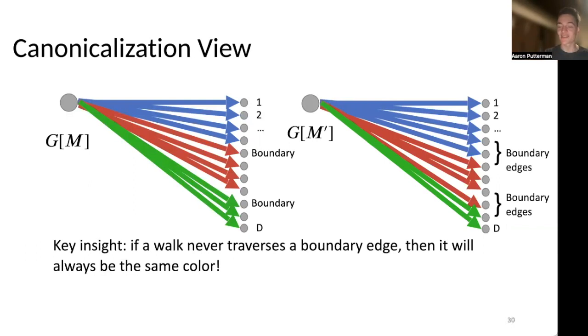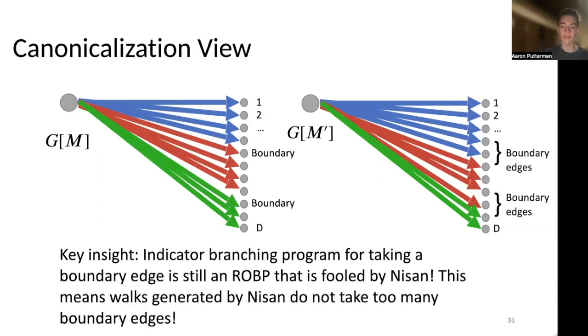And if we choose this set of boundary edges to be sufficiently large, then we're guaranteed that if a walk never traverses a boundary edge, then it will always be the same color, because all the remaining edges will have colors that are exactly the same between the canonicalization of M and the canonicalization of M prime. So it turns out that we can build an indicator branching program, which is exactly 1 if you ever take a boundary edge, and is 0 if you never take a boundary edge.